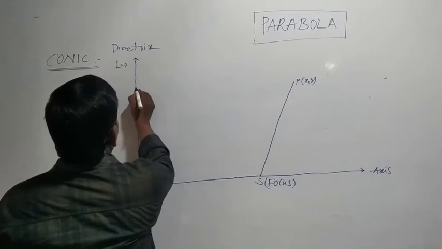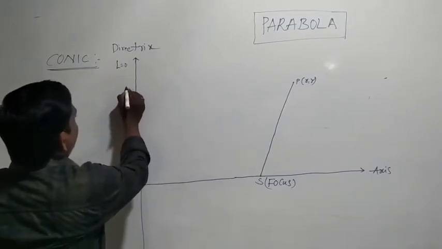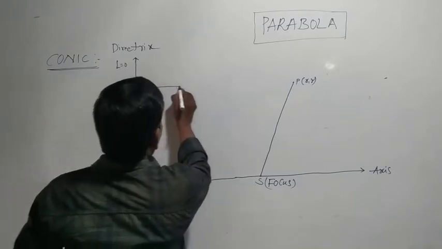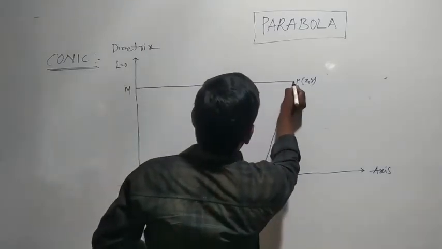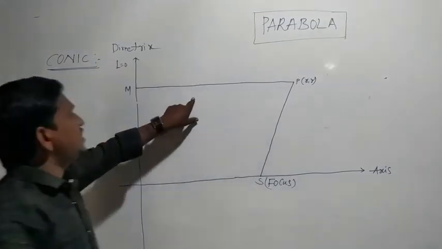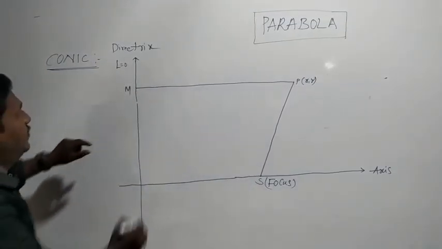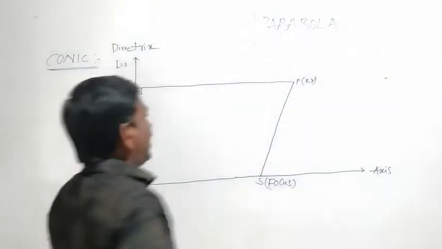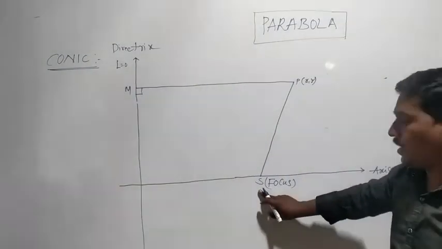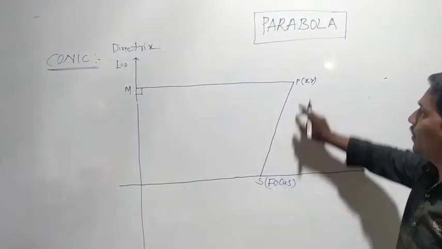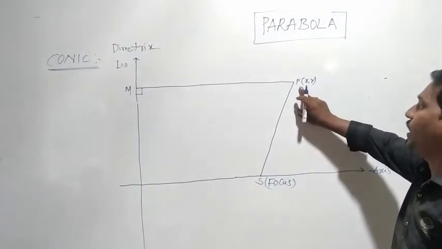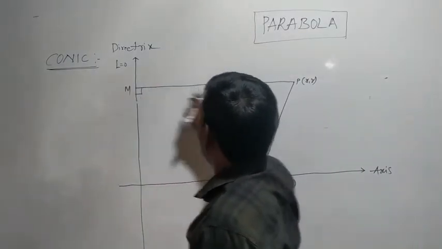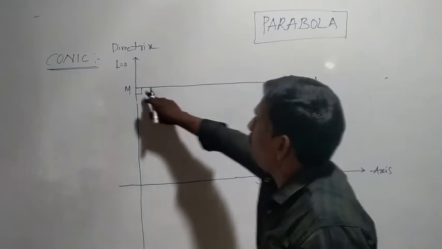There is a point M on the fixed line. Join PM. PM is also perpendicular to the fixed line. S is the fixed point, called the focus.